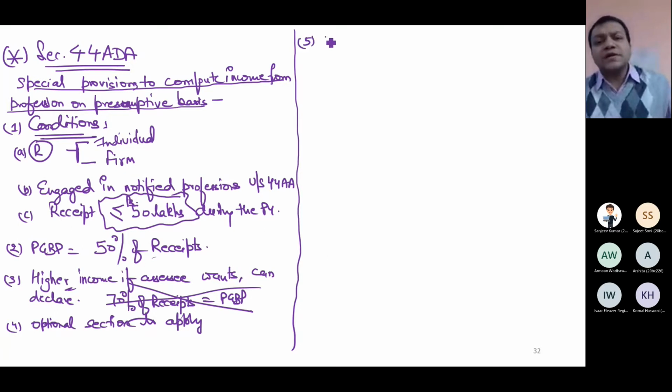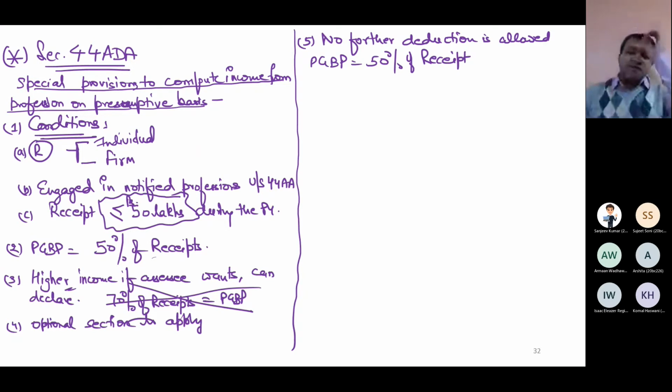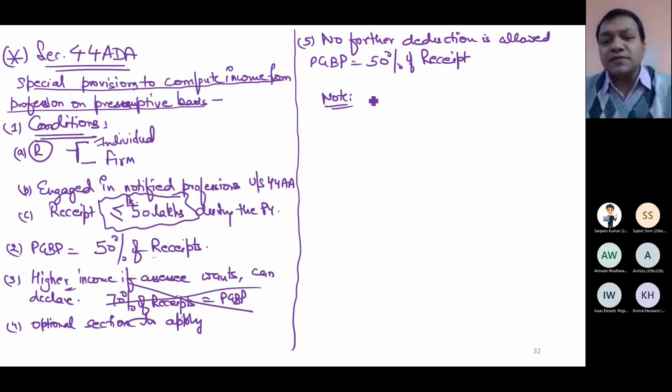Here also, no further deduction is allowed. When you have computed your PGBP as 50% of receipt, then from this 50%, don't ask for any other deduction. It will become flat PGBP income. Any further means even a partnership firm cannot claim interest paid to partners or salary paid to partners. No, that is also not allowed. So no means no.